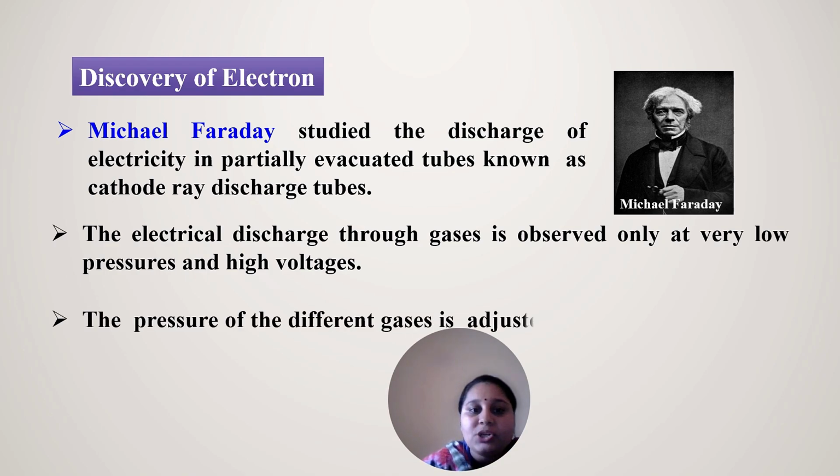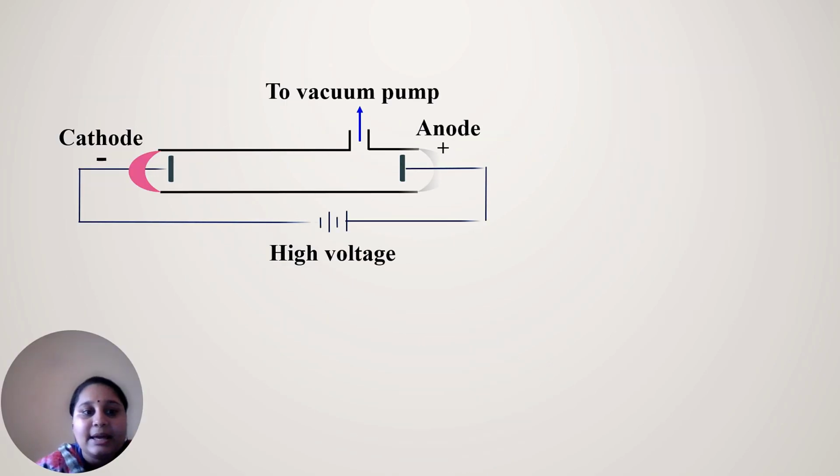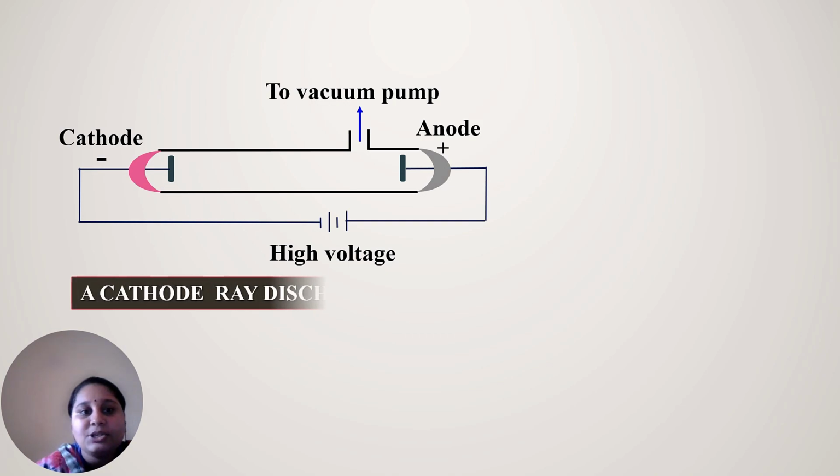The pressure of the different gases is adjusted through a vacuum pump by evacuation. This is the cathode ray discharge tube. This is the tube, and this is the vacuum pump for different gases to enter and exit. This is the cathode, and this is the anode. This is the high voltage which is supplied through these electrodes.